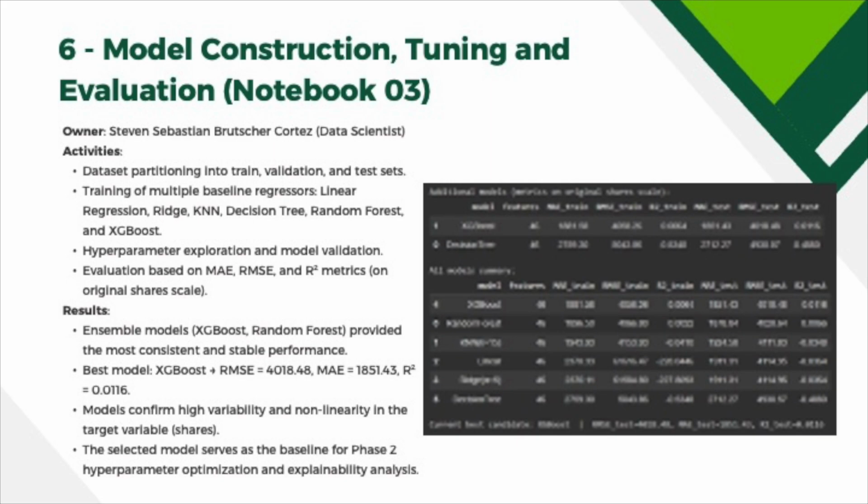We split train, val, test 60, 20, 20. 6 model families were tuned: linear, ridge, KNN, decision tree, random forest, XGBoost. Evaluation on the held out set uses RMSE, MAE, and R squared. XGBoost and random forest scored best but were overfitting. Linear kept the lowest variance. We kept the linear model as the production candidate. RMSE equals 4018. MAE equals 1851.